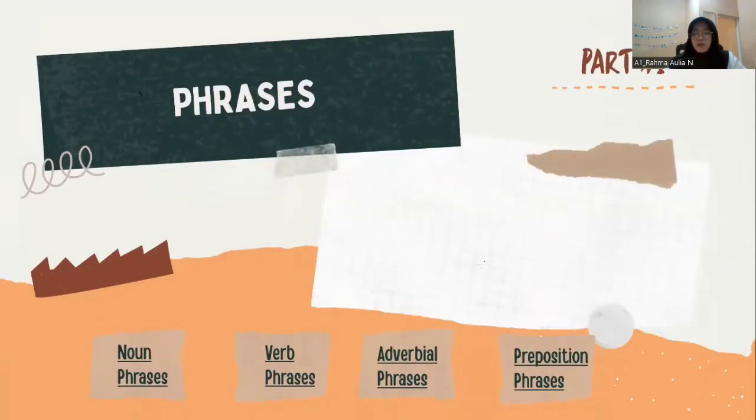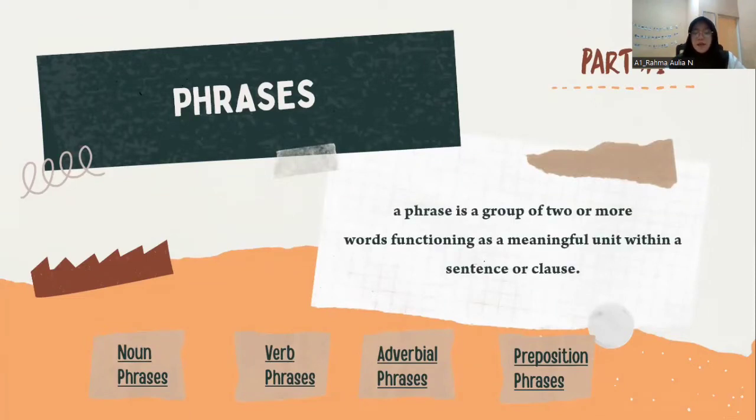So today I would like to talk more about phrases. What is a phrase? A phrase is a group of two or more words functioning as a meaningful unit within a sentence or clause. If you want to make a meaningful sentence, there are phrases in it. Phrases are divided into four types. First is noun phrases, second is verb phrases, third is adverbial phrases, and the last is preposition phrases.